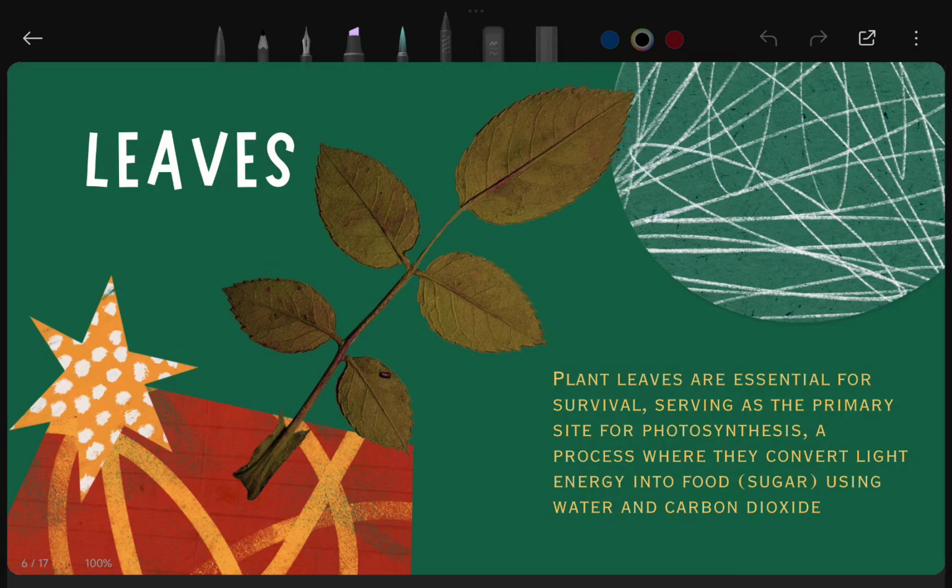Plant leaves are very essential, essential for the survival of the plant and majorly for photosynthesis. Without leaves, photosynthesis is not possible, and obviously the plant is going to die after some time if the plant's leaves are not there. Photosynthesis is the process where leaves play a major role. It is a process where light energy is converted into chemical energy, or we can say making food by using sunlight, water, and of course carbon dioxide.